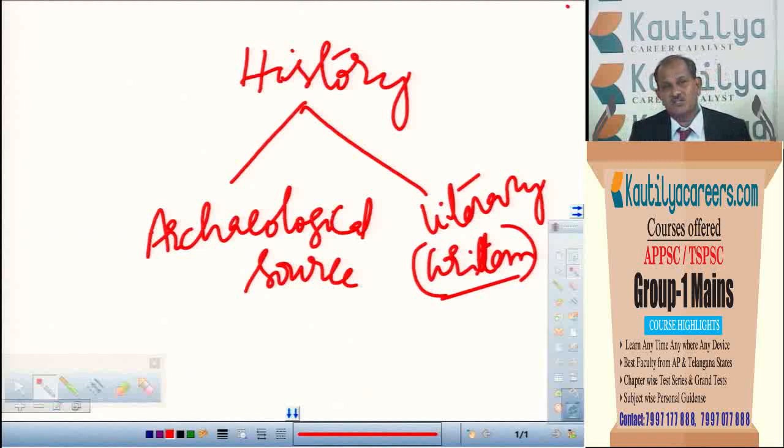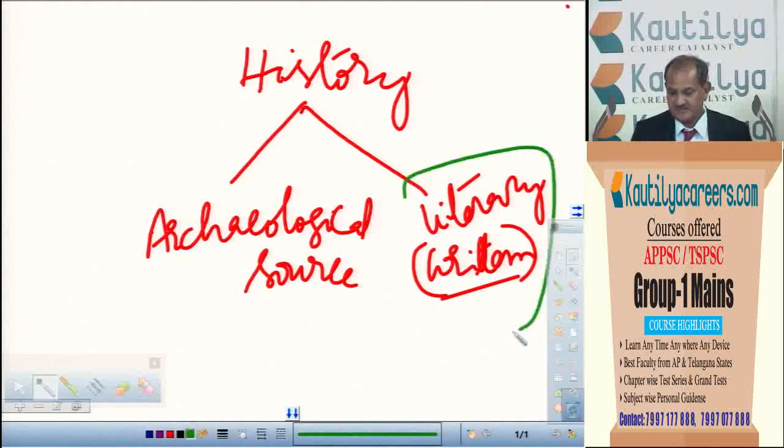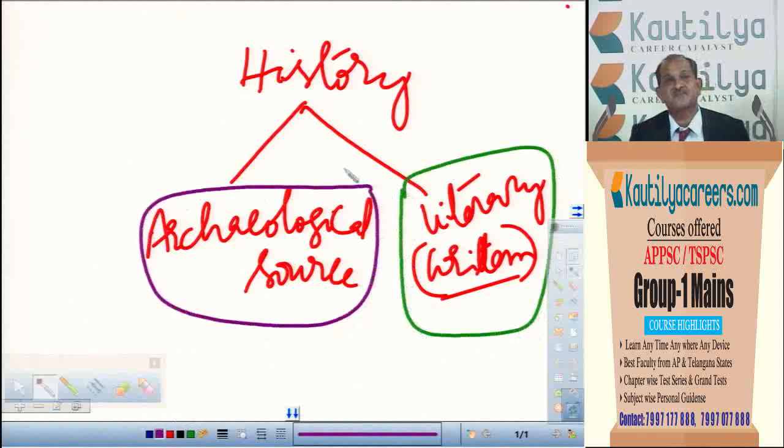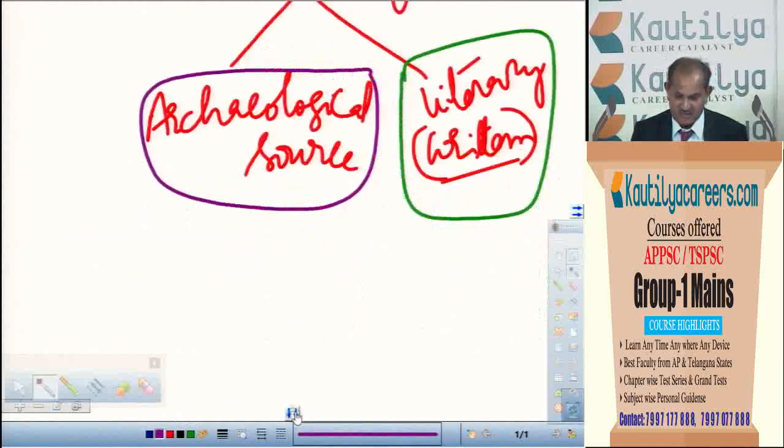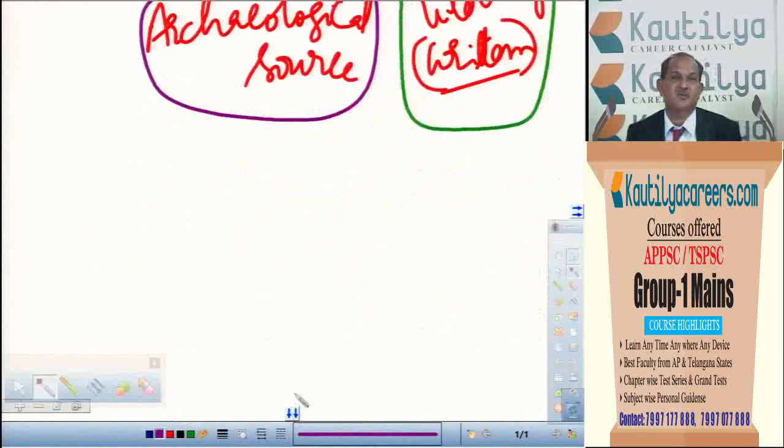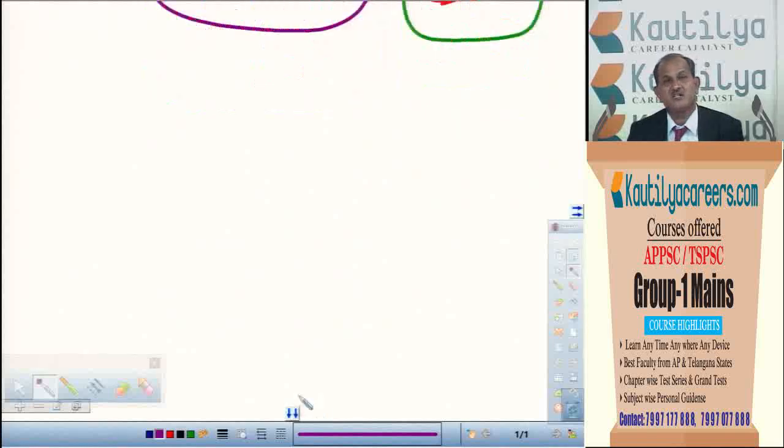Now, to study all these things, as I told you, we have literary sources as well as archaeological sources. What were literary sources? The books written by bygone people or the people of that particular period. As we have to study an ancient period, most of the ancient literature was done in the name of a religion. That means religious sources were there.